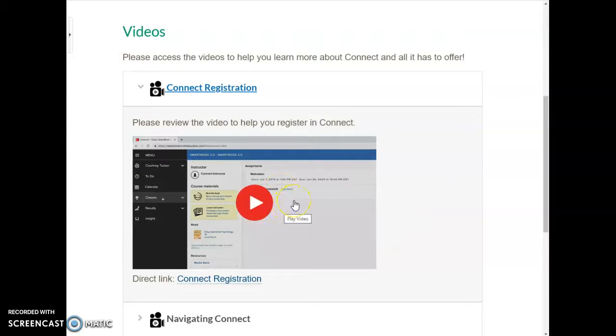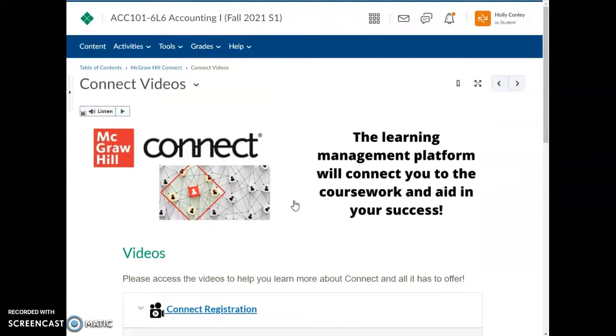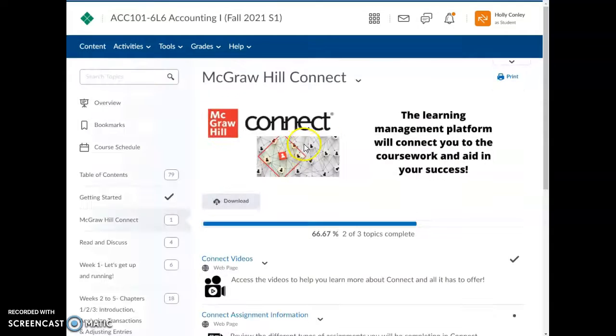If you've used Connect before, then it's pretty simple. It's going to link you to the account that it recognizes. If you've never used Connect, it's going to ask you for some information to create your profile. So that's how we access our book, and that's important to make sure that you're familiar with that.